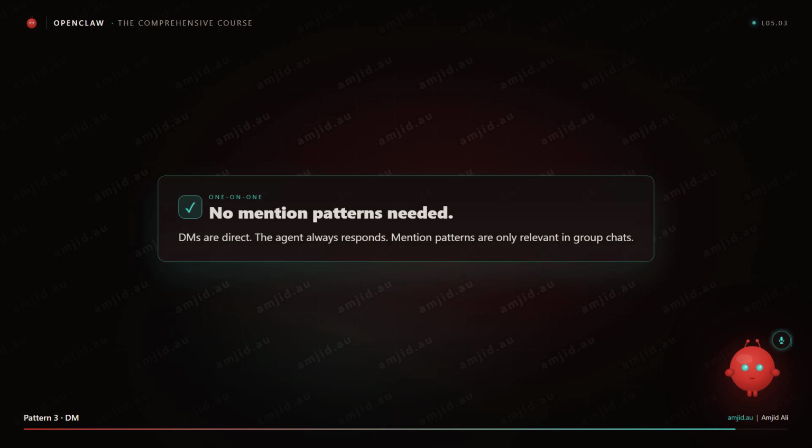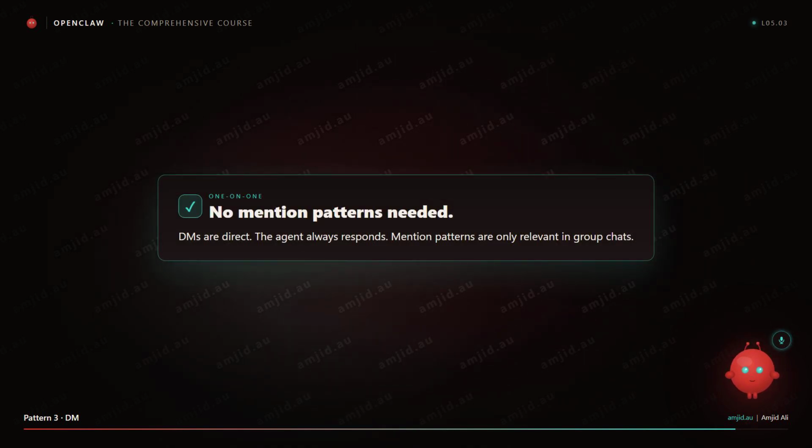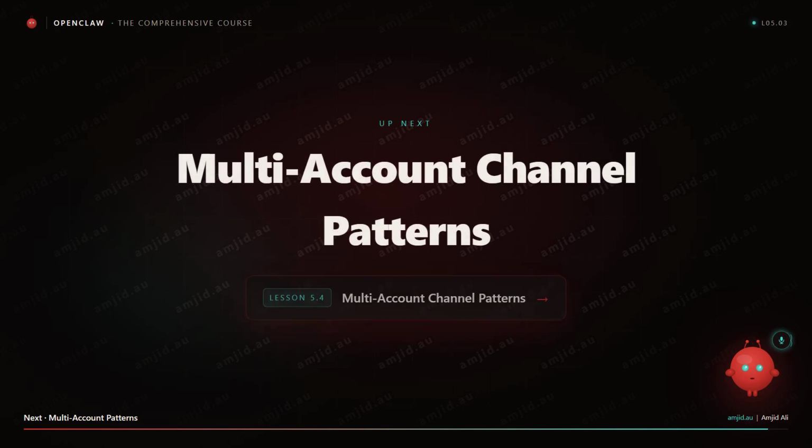Clean. Pattern 3: personal assistant in a one-on-one DM. No mention patterns needed. DMs are direct. The agent always responds. That is mention patterns.